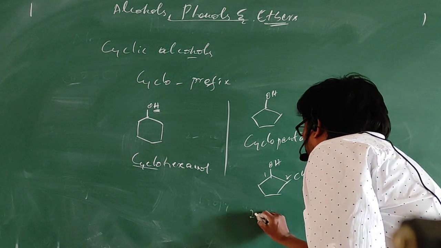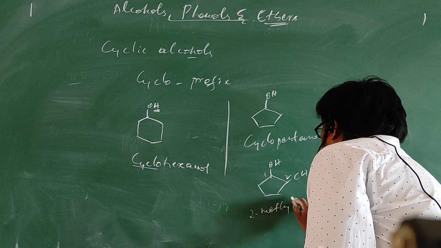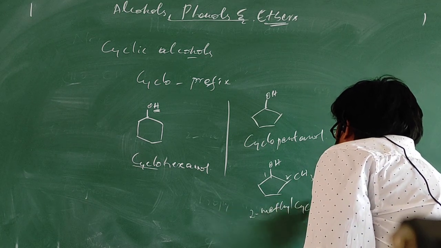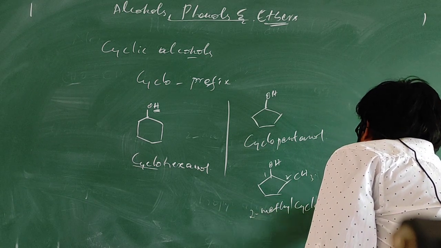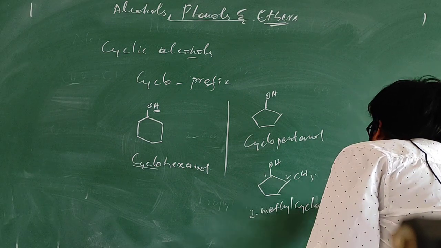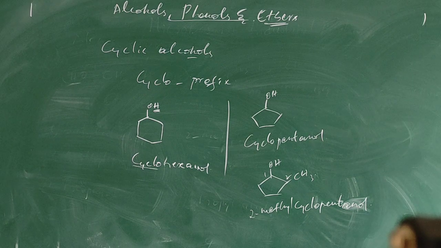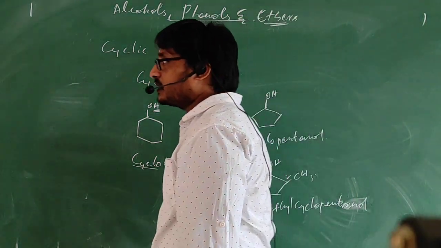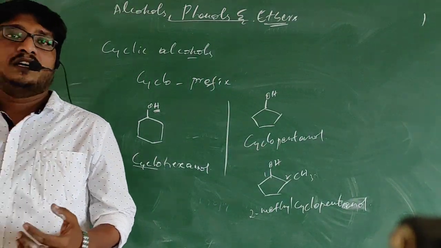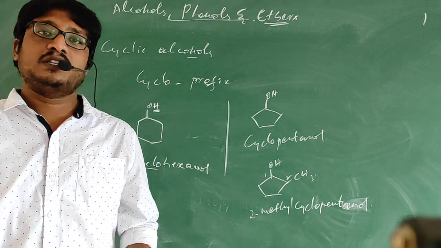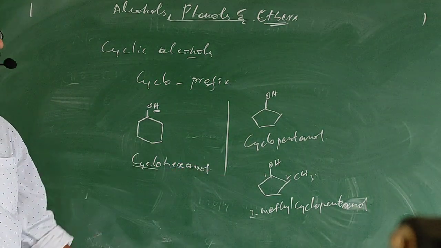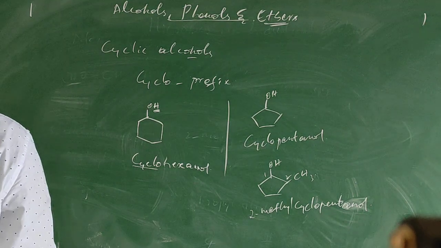So 2-methyl cyclopentanol. Simple thing. So to name cyclic alcohols, we use the word cyclo as a prefix to the root word, and we write alcohol there. So these are nothing but cyclic alcohols.